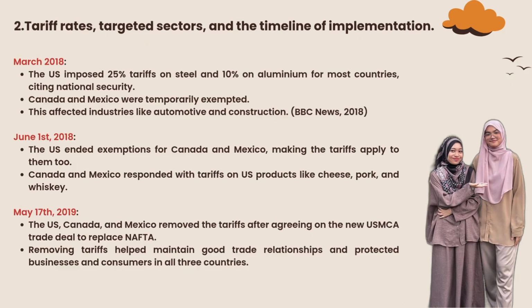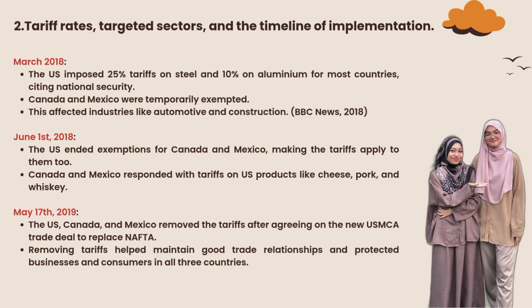After that, on the 1st of June 2018, the US administration abruptly ended the exemptions for Canada and Mexico, extending the steel and aluminium tariffs to imports from these countries as well. This decision marked a significant escalation in trade tensions with its North American neighbors. In retaliation, both Canada and Mexico imposed their own tariffs on a range of US exports, targeting products like cheese, pork, and whiskey. These reciprocal measures increased economic uncertainty and strained long-standing trade relationships.